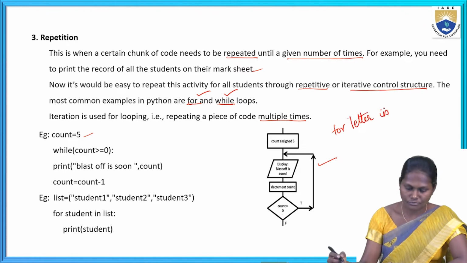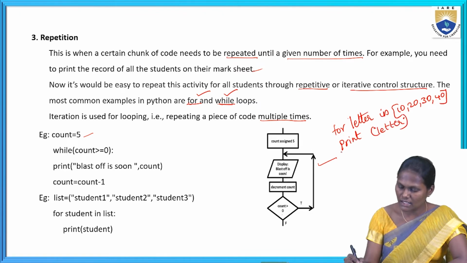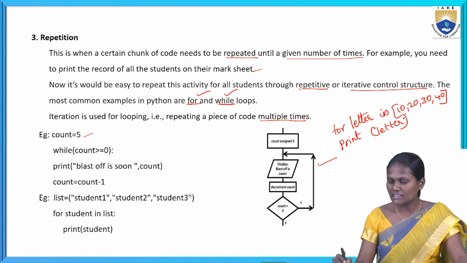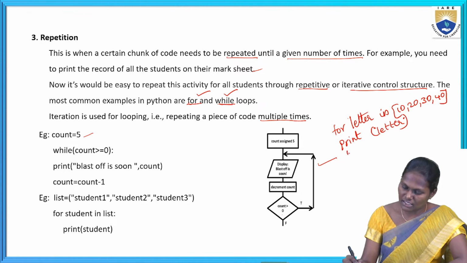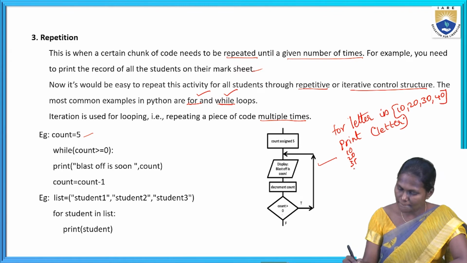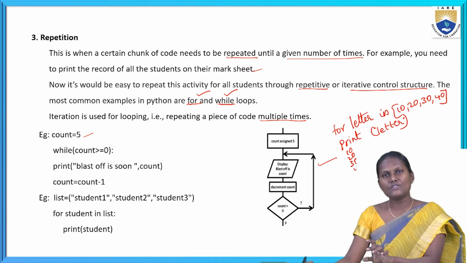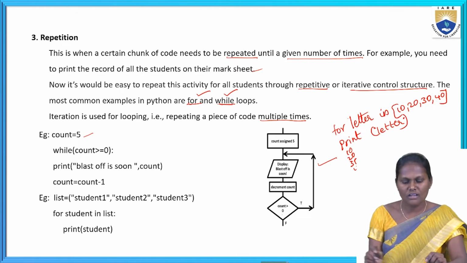For letter in, I am going to take a list: 10, 20, 30, 40. Print letter. If I write the code like this, it is going to print 10, 20, 30 as well as 40. We can write this for loop over a list or else a string, whatever it may be. We can use it as usual in the for loop also.